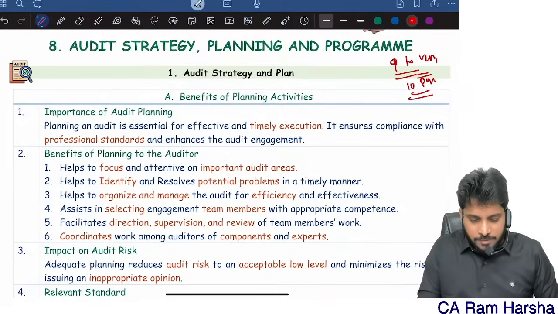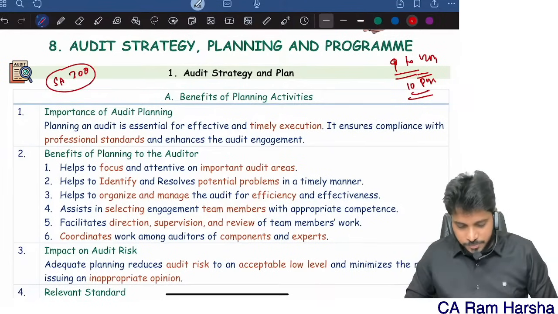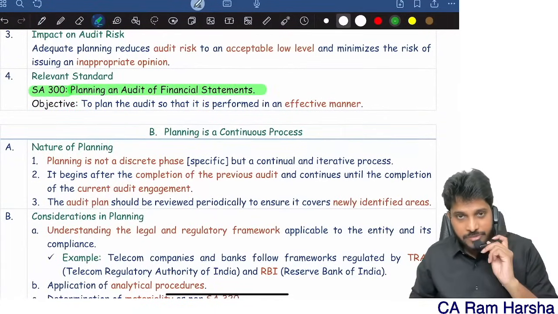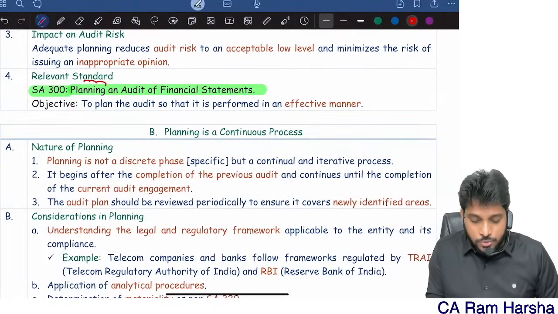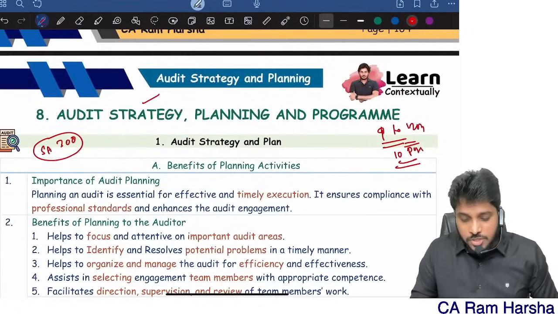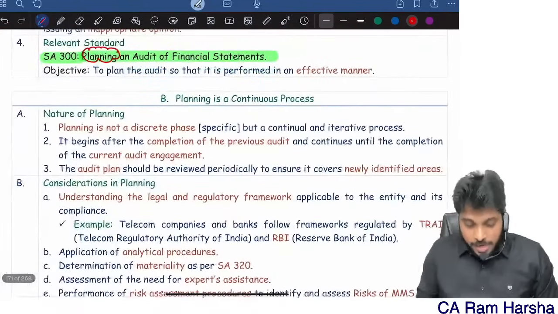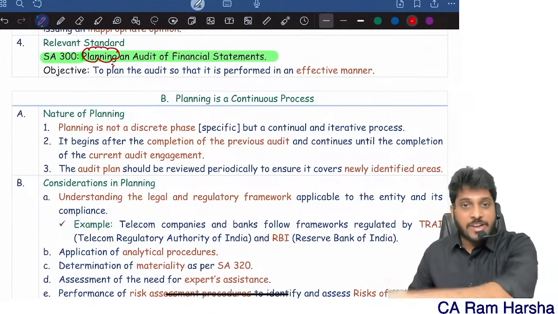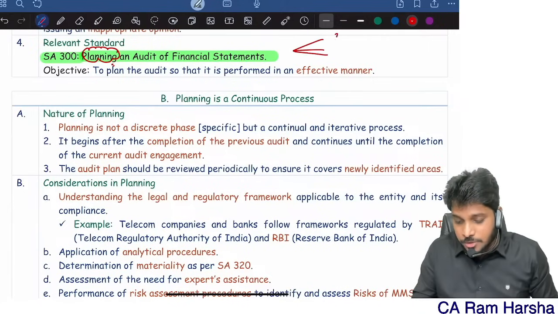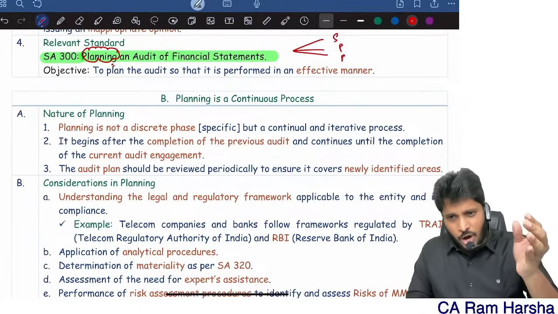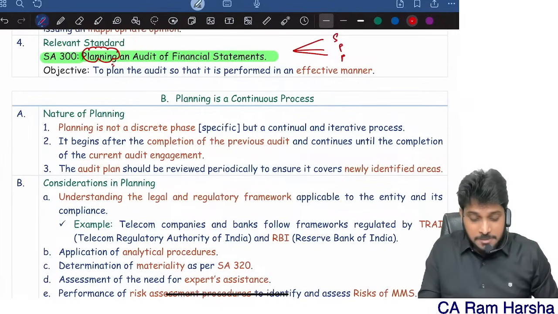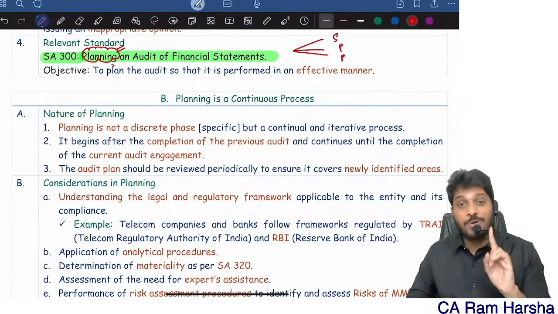Basically, this chapter is nothing but the SA 300 standard. You can see here SA 300, Planning an Audit of Financial Statements. The word used is planning, whereas the chapter heading is Strategy, Planning and Program. What do you mean by planning? Planning includes 3 terms: audit strategy, audit plan, audit program. All the 3 we will call planning. So this is the most important thing.